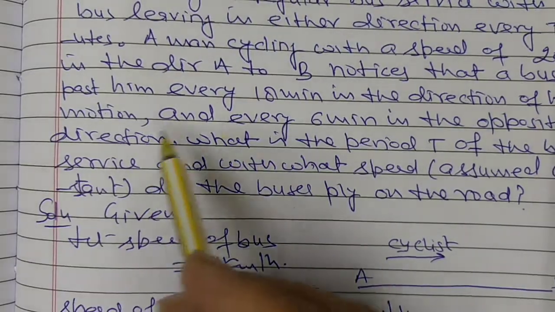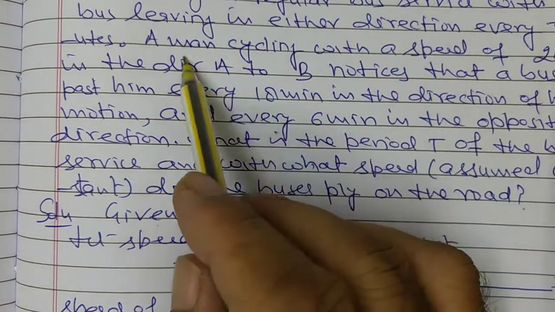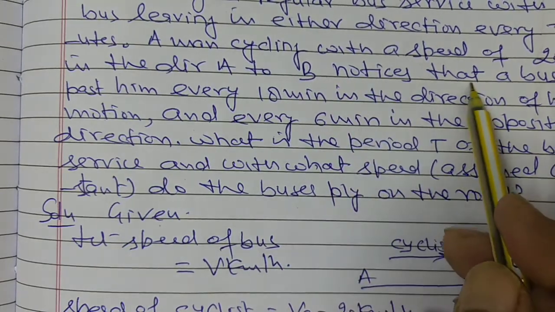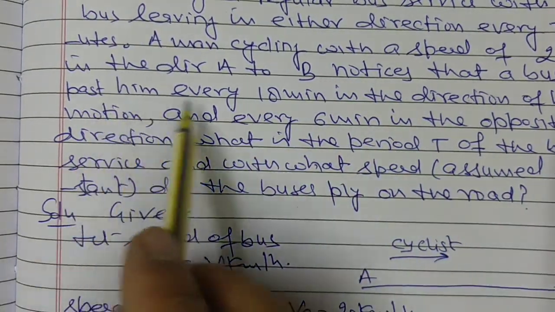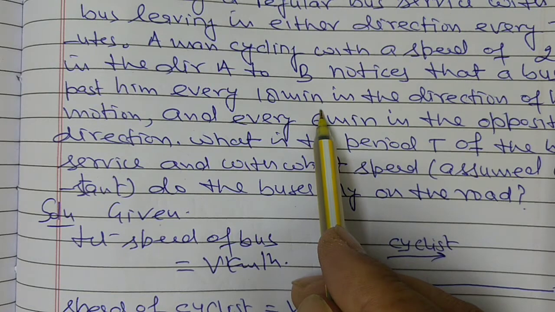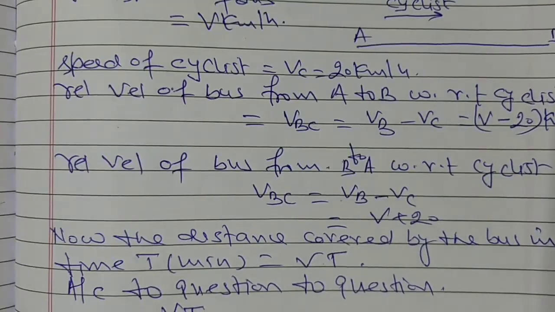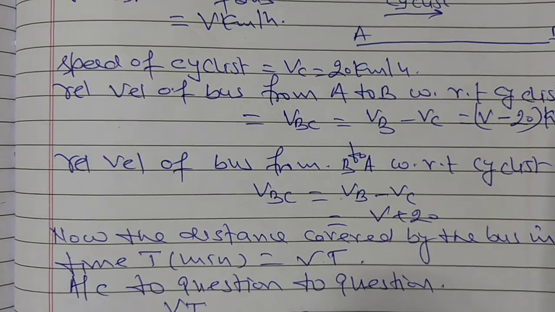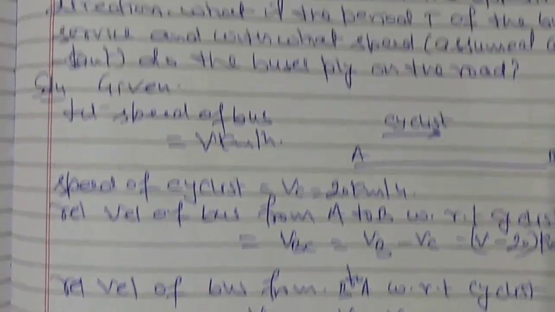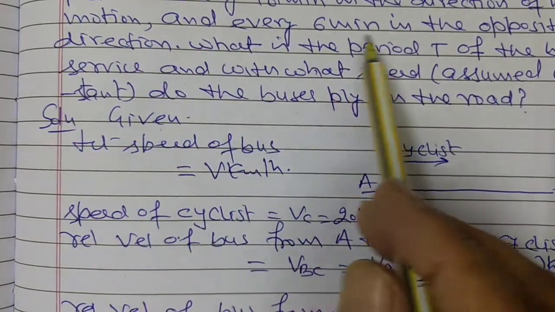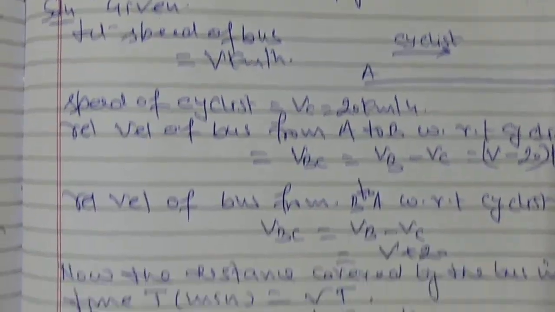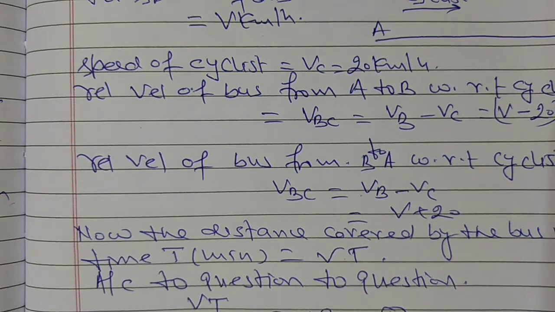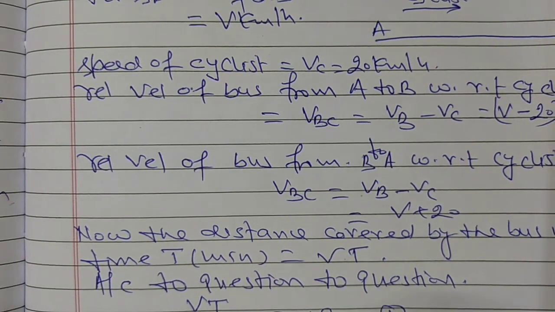Here in this question it is given that the man cycling with the speed of 20 km per hour in the direction A to B notices that a bus goes past him every 18 minutes. So distance upon speed is time, equal to 18 minutes. Equation number 1. And similarly every 6 minutes in the opposite direction. Therefore this is Vt upon the relative velocity for the opposite direction, which is equal to 6 minutes.